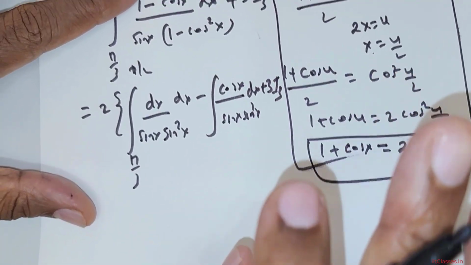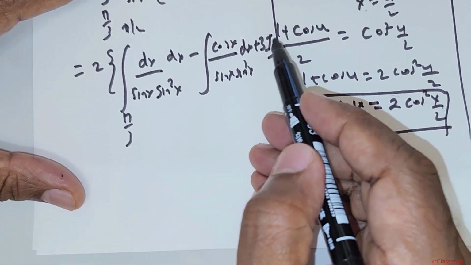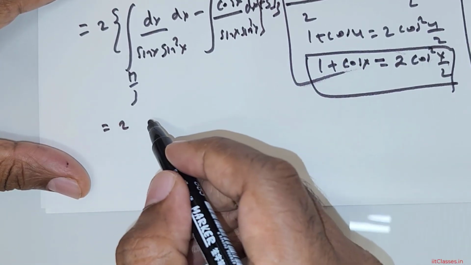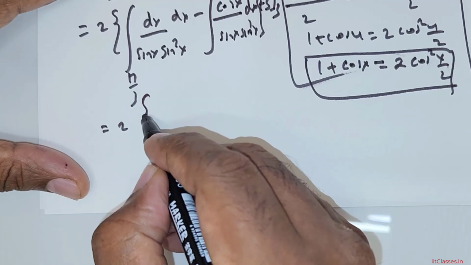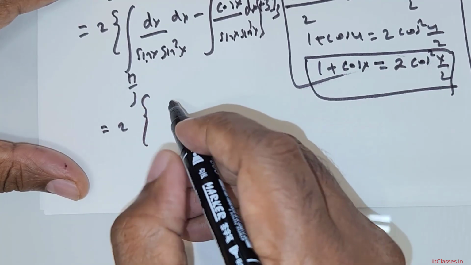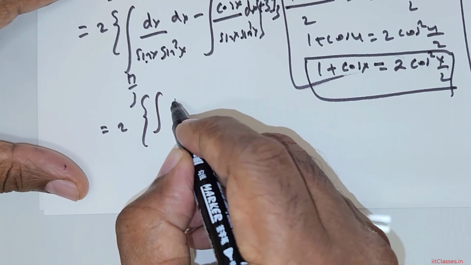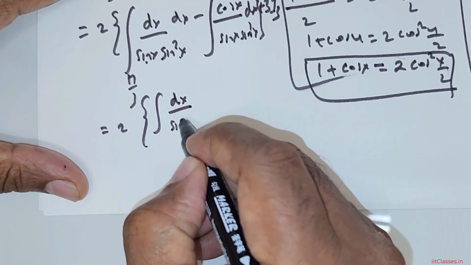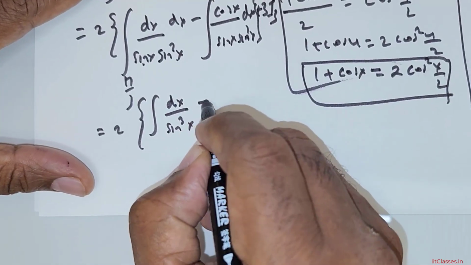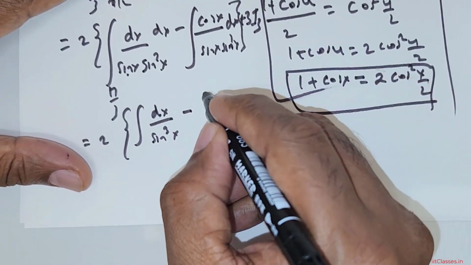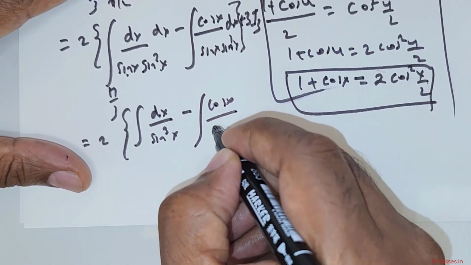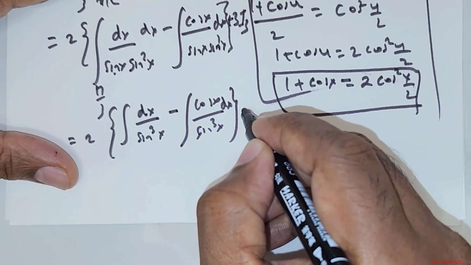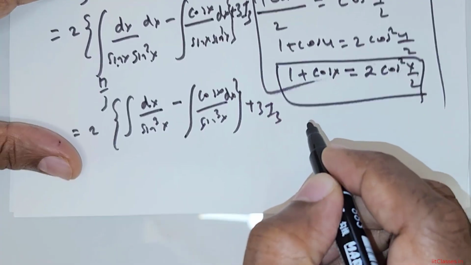So let me have it as it is. Now of course the parenthesis has to be completed. So this is going to be 2 times the integral of dx divided by sin cubed x minus cos x over sin cubed x times dx, plus 3 times I3, since sin x into sin squared x is sin cubed x, right?